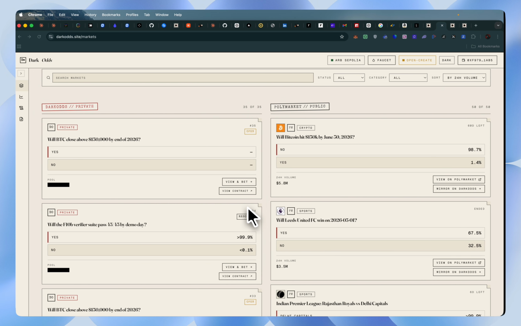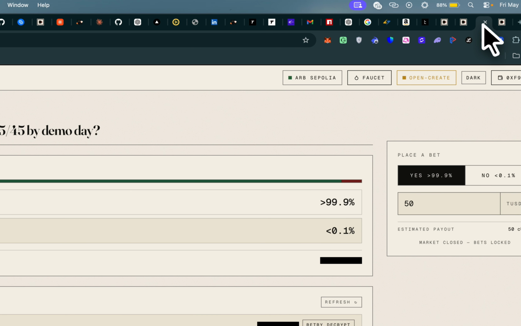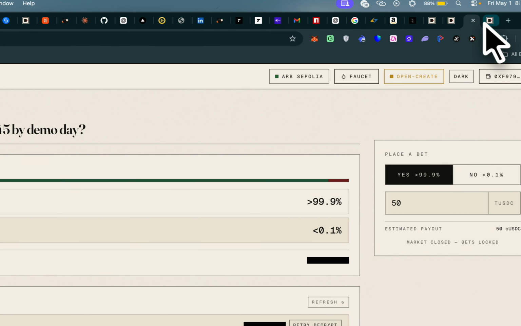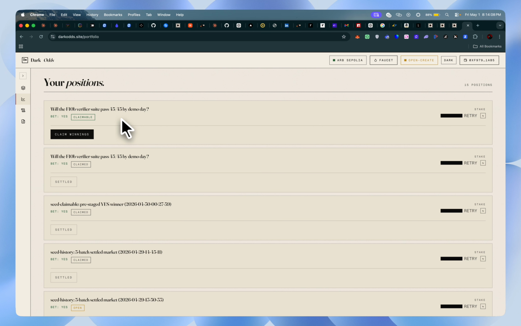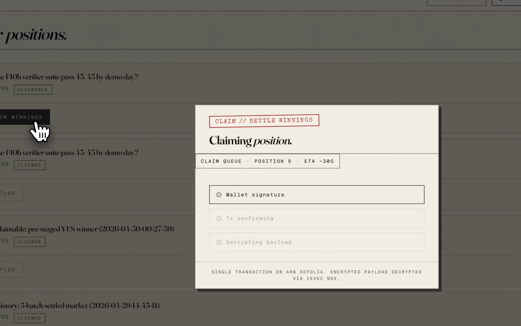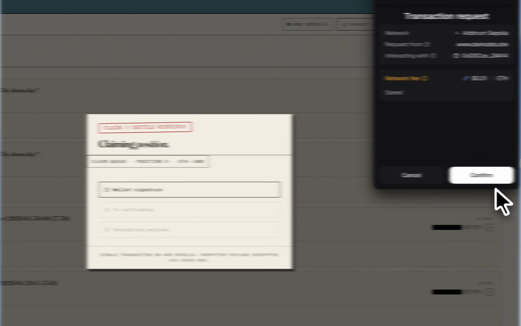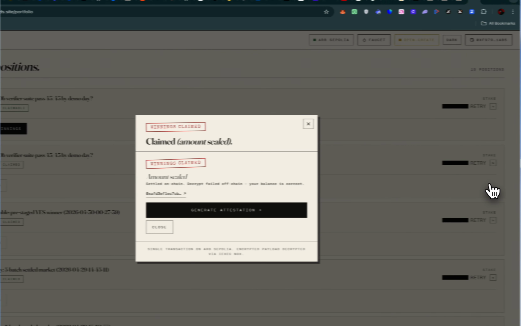Alright, so I'll head back into my other account here to claim a winning position I had earlier. Alright, so we can check in my portfolio. I have this bet I made earlier, so I want to claim my winnings, just the same flow. Alright, the flow for this is quite simple. Everything is done through the Nox.